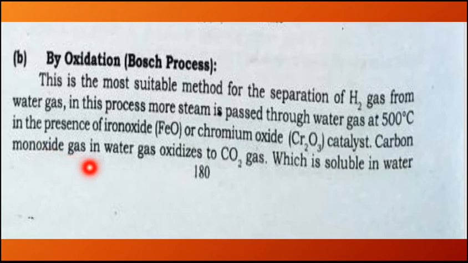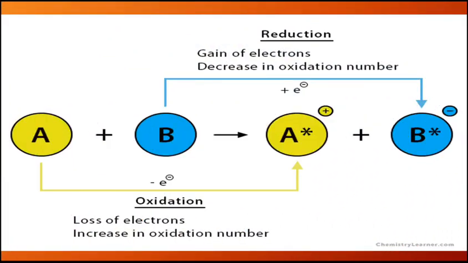Carbon monoxide gas in water gas oxidizes to carbon dioxide gas. So what will happen when we pass more steam through water gas at 500 degrees centigrade, and we add a catalyst? Any one of the catalysts can be used, either iron oxide or chromium oxide. As a result, the carbon monoxide gas, which is in water gas, is going to oxidize to carbon dioxide gas. CO will be changed to CO2, that CO2 is actually soluble in water.